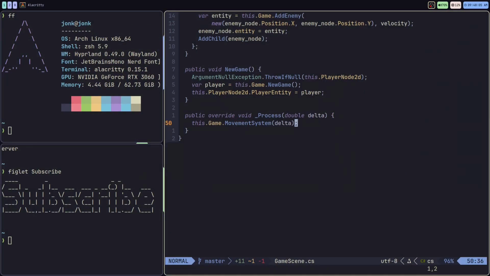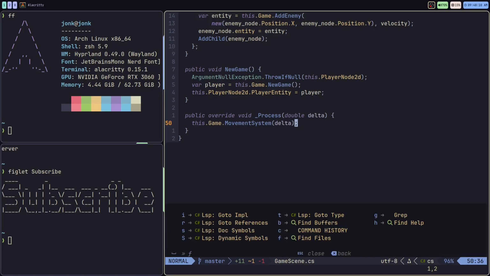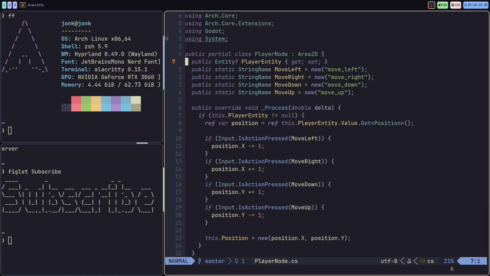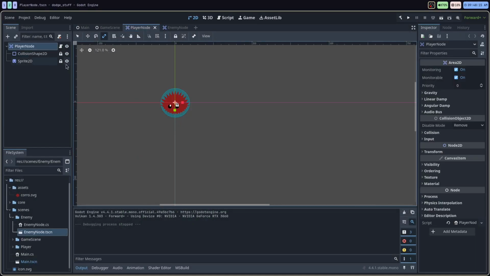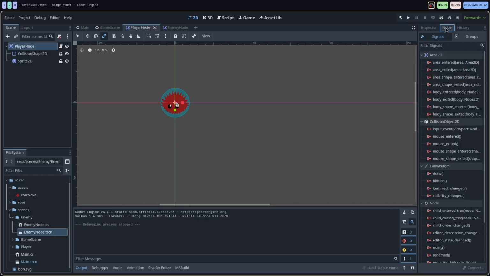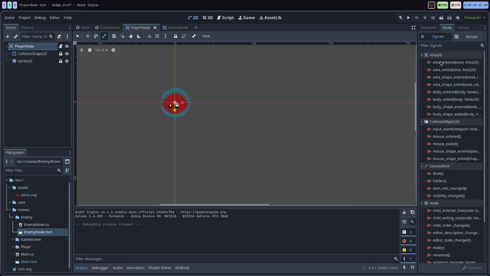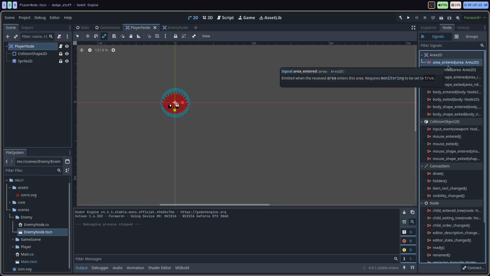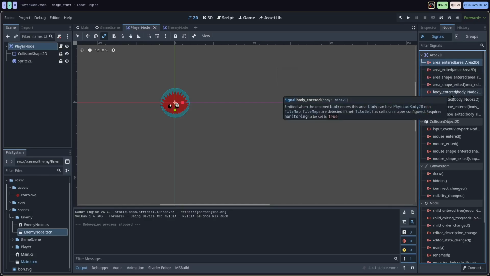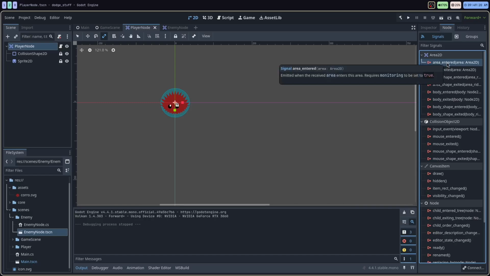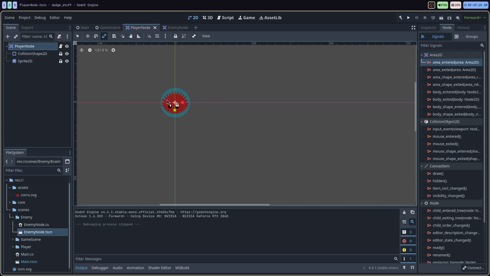So to set up the collision handler, let's go over to the player node, and you'll notice it's an Area2D. If I go to the player node in the editor, select it, and go to the node tab over here next to the inspector, I can see all the different signals that are being emitted that I can connect to in the code. And I think the signal we're going to be attaching to is probably going to be area entered, maybe body entered, but we're going to do area entered because I think that just represents the collision area right there.